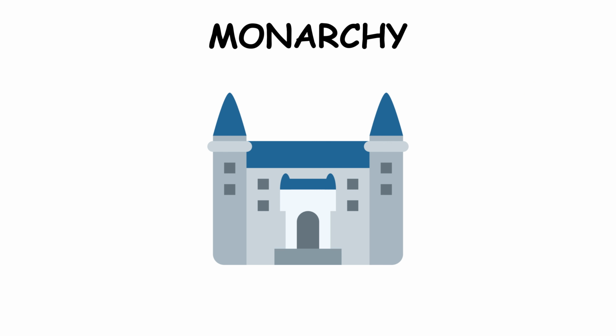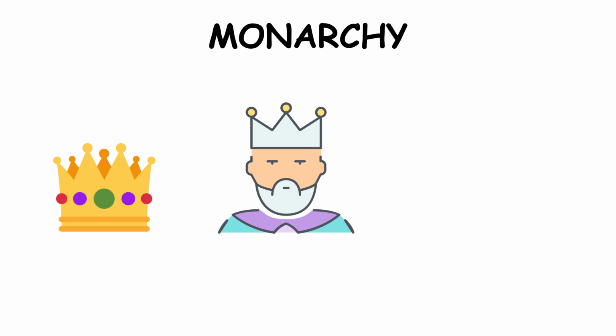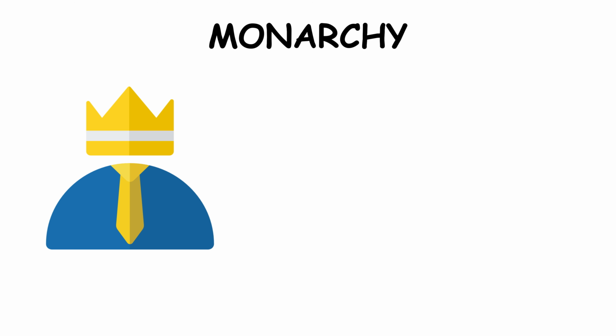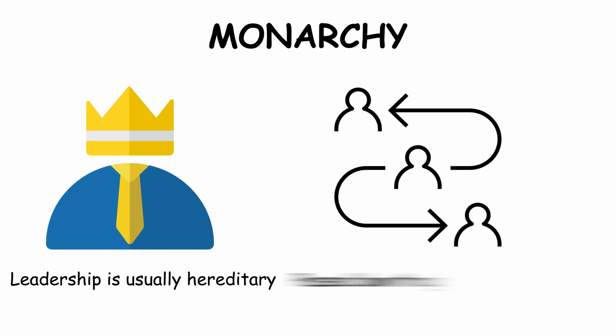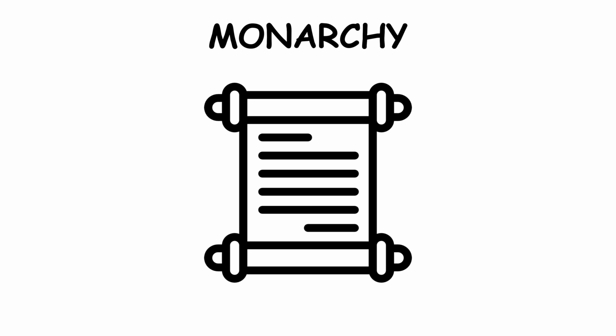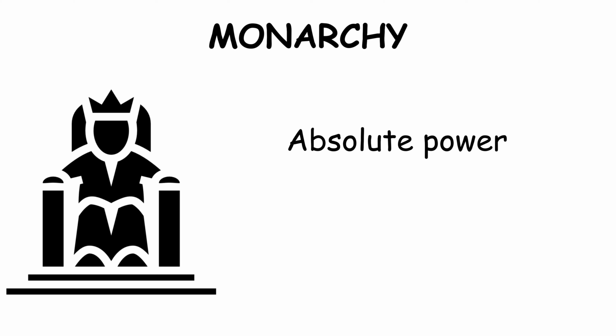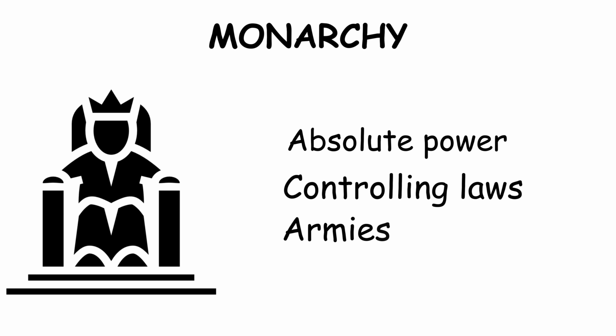Monarchy. Monarchy is one of the oldest forms of government, where power is held by a king, queen, or emperor. Leadership is usually hereditary, passed down through family lines. Historically, monarchs had absolute power, controlling laws, armies, and religion.